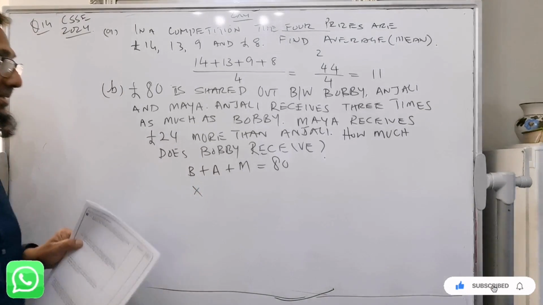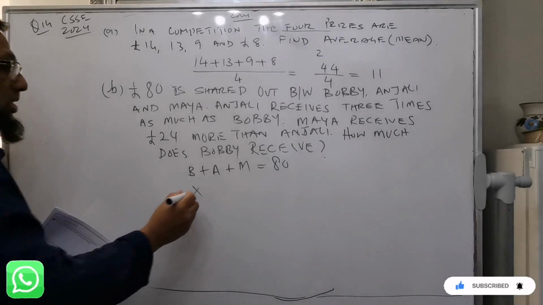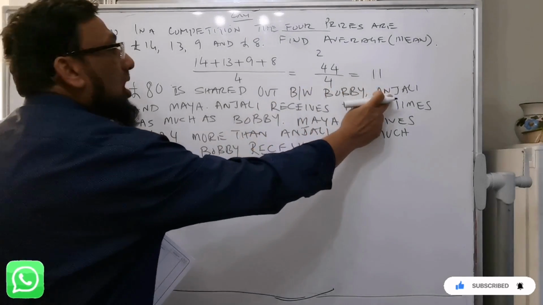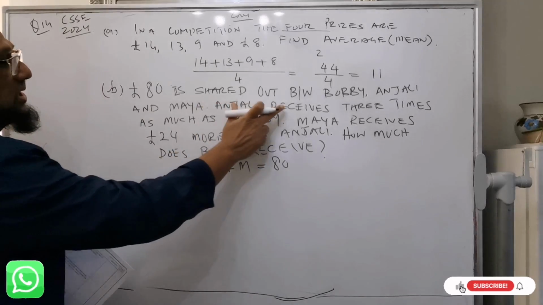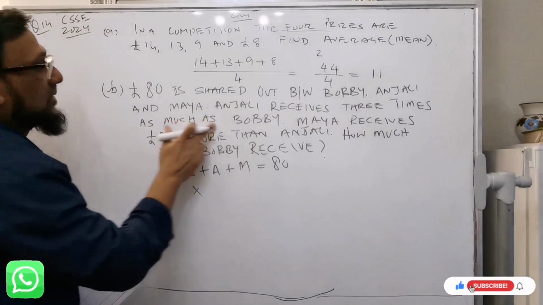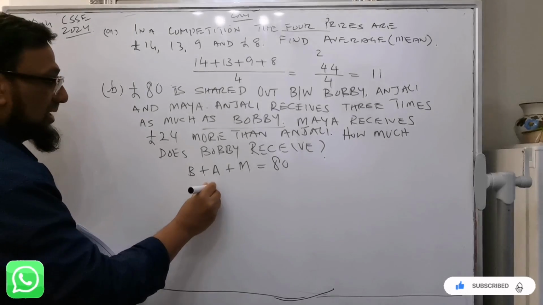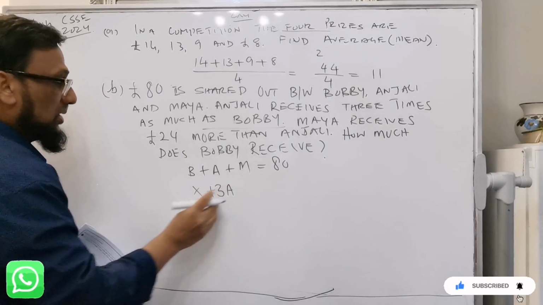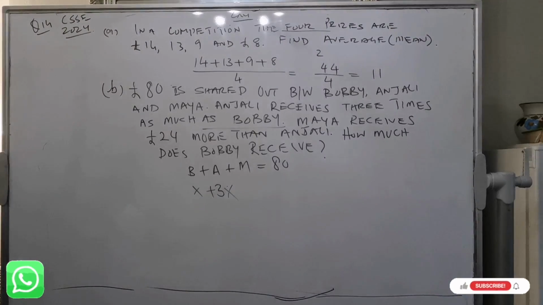So Bobby is getting x, and Anjali is getting 3 times Bobby, so it means 3x.